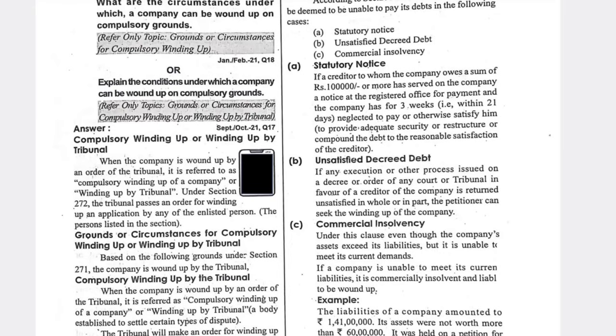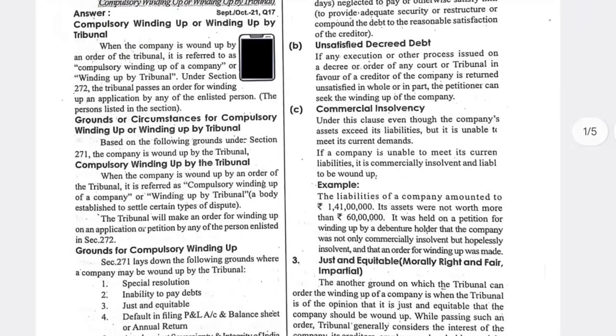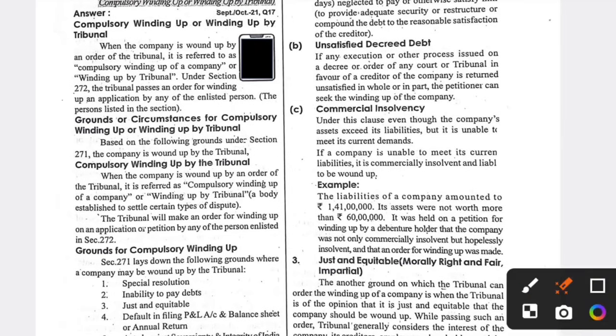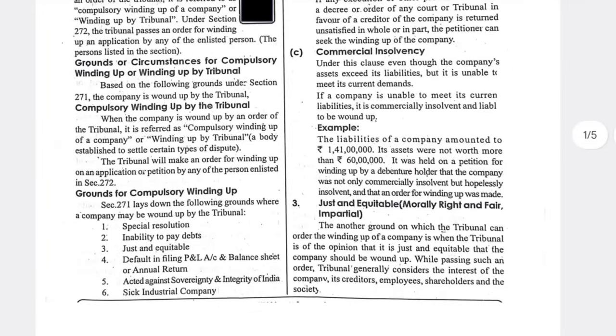Winding up means closing of the business. Okay, so winding up by tribunal is also known like that only. What is the compulsory winding up by tribunal? When a company is wound up by order of the tribunal, it is referred to as a compulsory winding up. The tribunal will make an order for winding up on an application or petition, and it will have certain judgment things. So that is the thing.